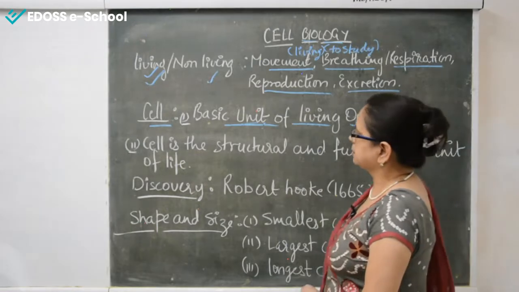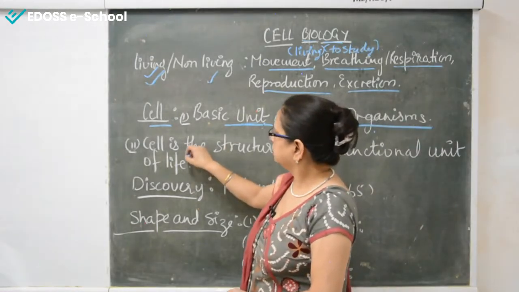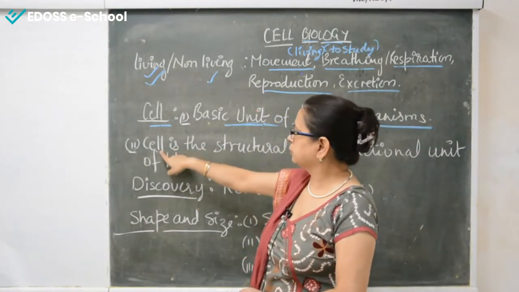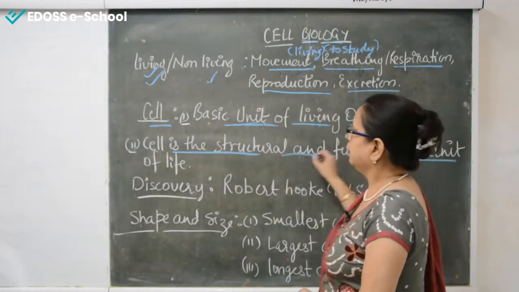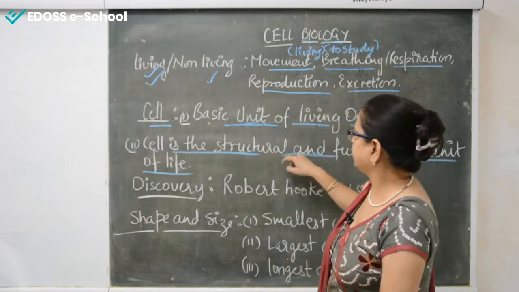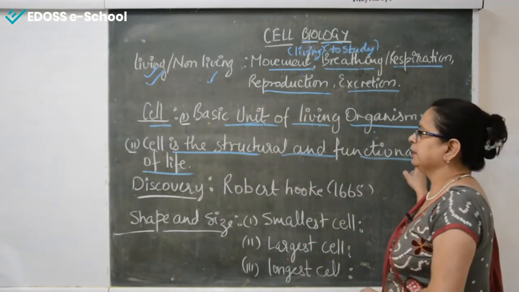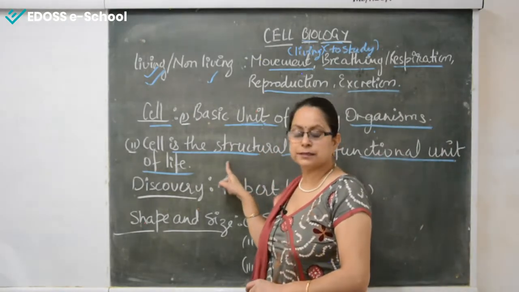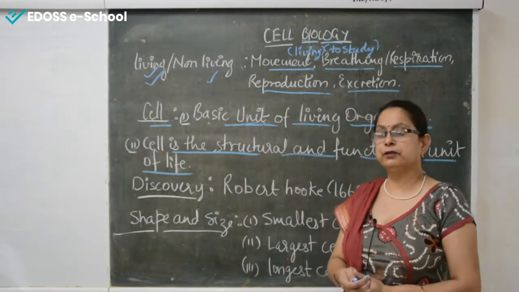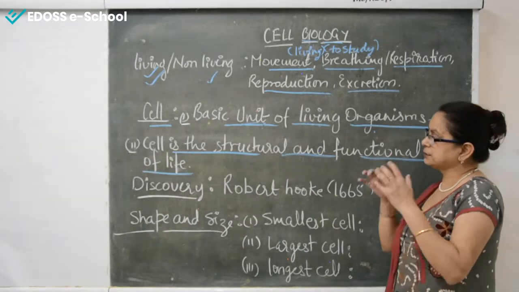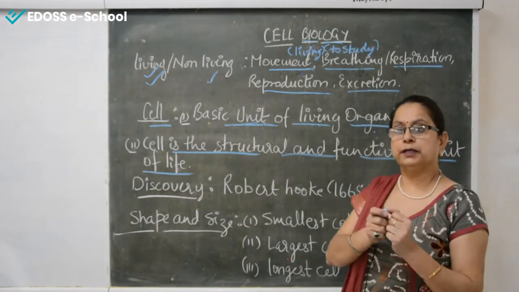Now the next point in the description of the cell is that the cell is the structural and functional unit of life. The fundamental unit of life, the structural and functional unit of life, is your chapter in the 9th standard also. Now the cell, as we said, is the basic unit of a living organism. So when cells group together, what do they make?